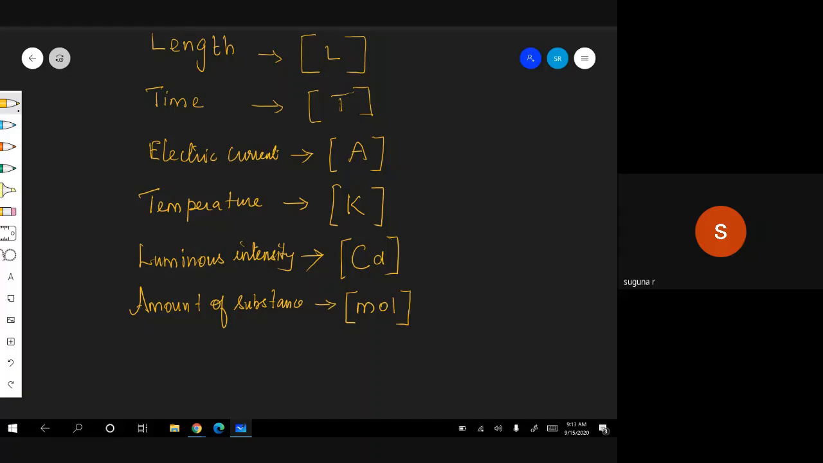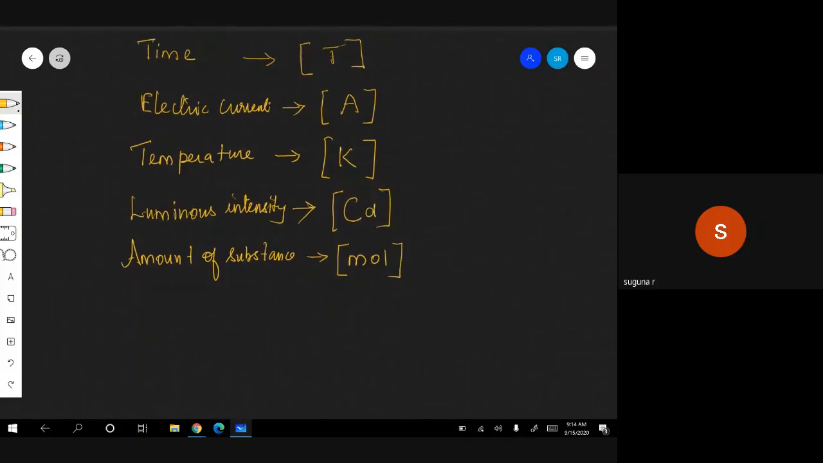Once again, what is a dimension? The dimension of any physical quantity is nothing but the powers to which the units of the fundamental physical quantities ought to be raised to represent the unit of the derived physical quantity. Can you give any simple derived physical quantity? Can anyone? We will see.